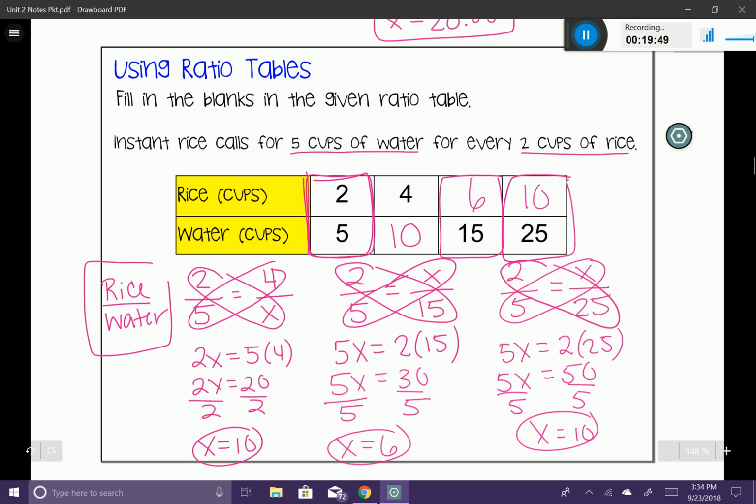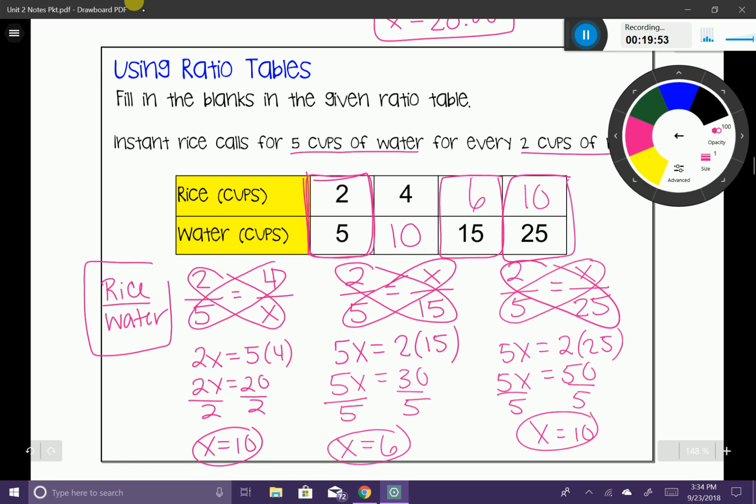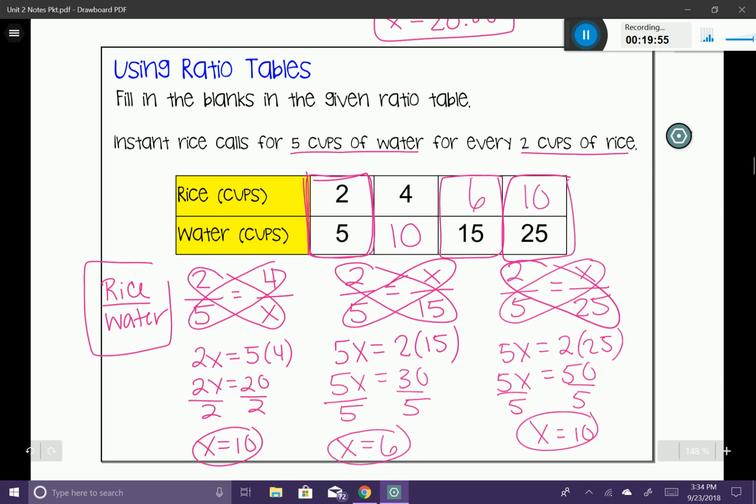So with this ratio table, you can also see that whenever we found these numbers, they actually jumped by a constant rate. You can see that 2 gets to 4 by adding 2. And then 4 gets to 6 by adding 2. And 6 gets to 10 by adding, we're adding 4 this time. Interesting. And at the bottom here, let's see what happens. 5 gets to 10 by adding 5 to it.